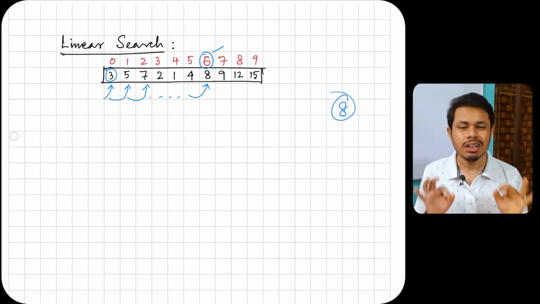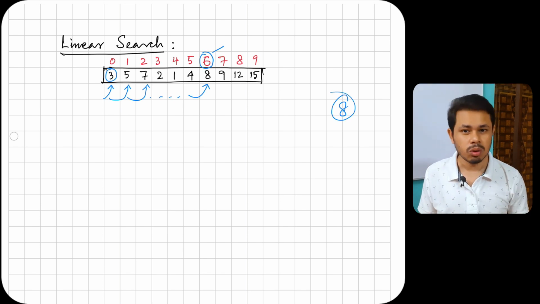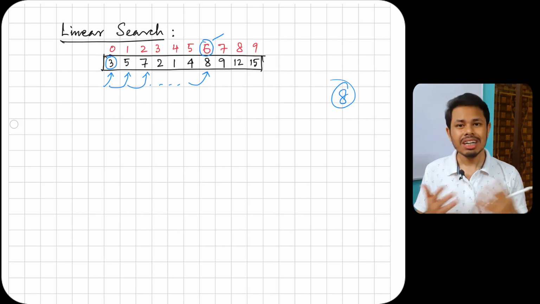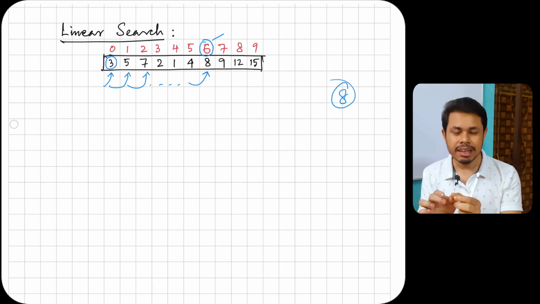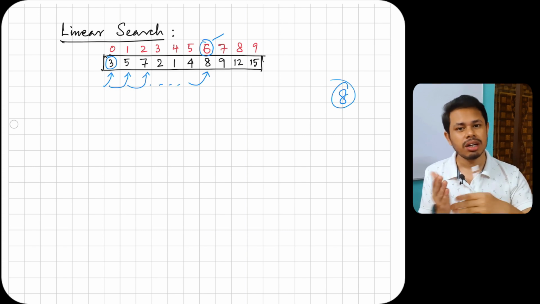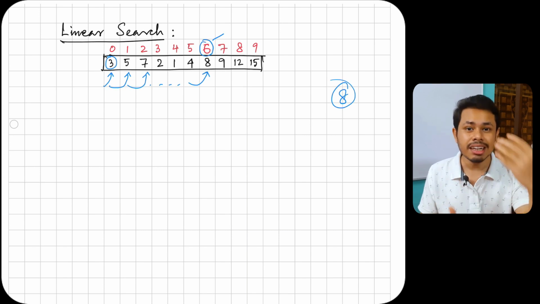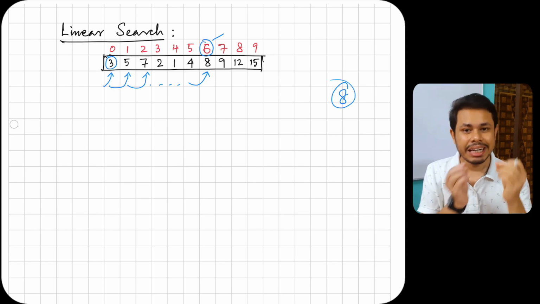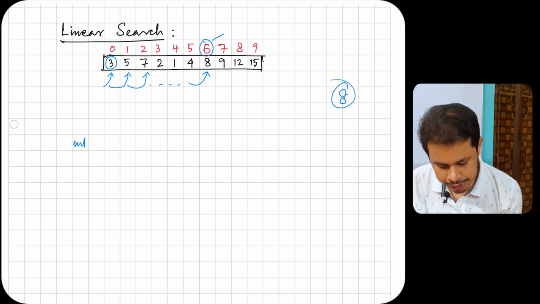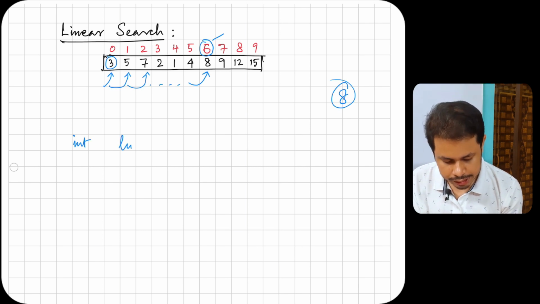So this is the overall linear search algorithm, but how can you write the code? It is very simple to write. Let's say you have a function that takes an array as a parameter, and it takes the value that you are looking for, and it will return the index of the corresponding array position. As it will be returning some integer value, that will be int, let's say linear search.